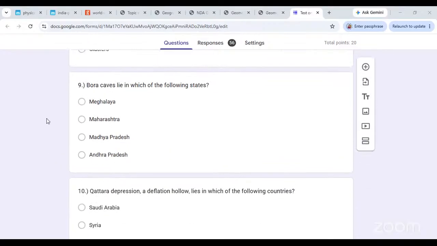Borra caves, where do they lie? Meghalaya, Maharashtra, Madhya Pradesh, Andhra. All of these have important caves, right?